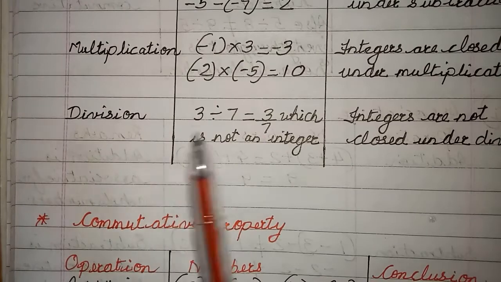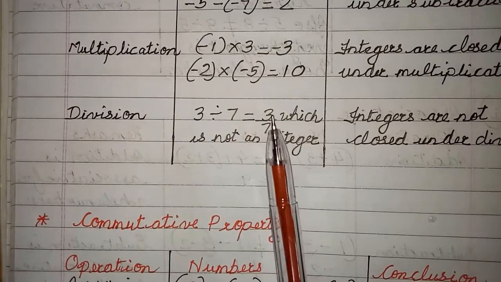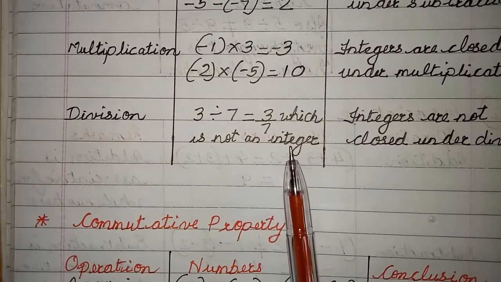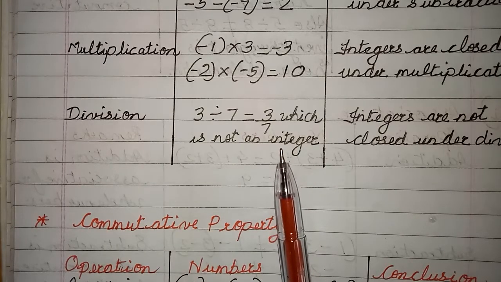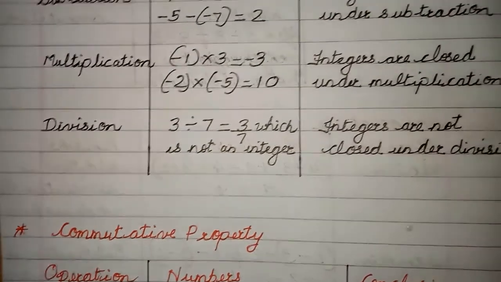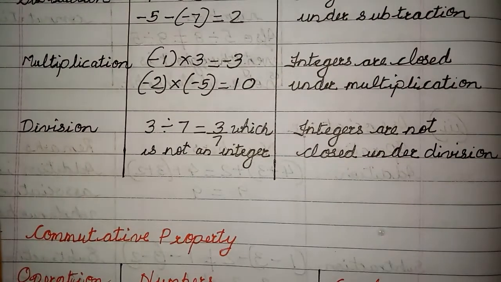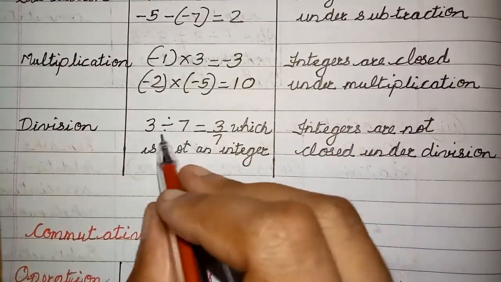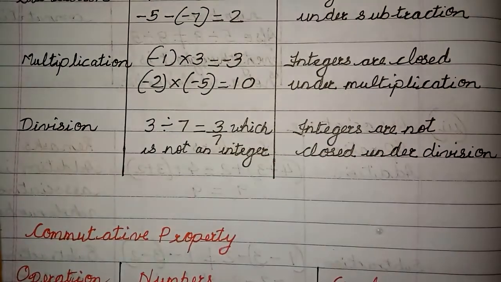Now look at division. 3 divided by 7, it is 3 by 7, and 3 by 7 is not an integer, children. So there is no point in looking at the property of closure. So I have written here integers are not closed under division, because first of all the answer is not an integer, and here the division will always not give you an integer.